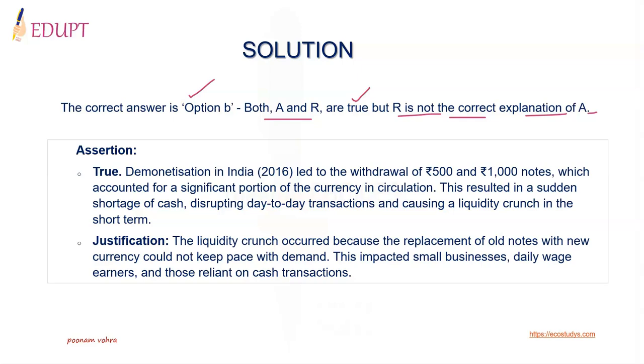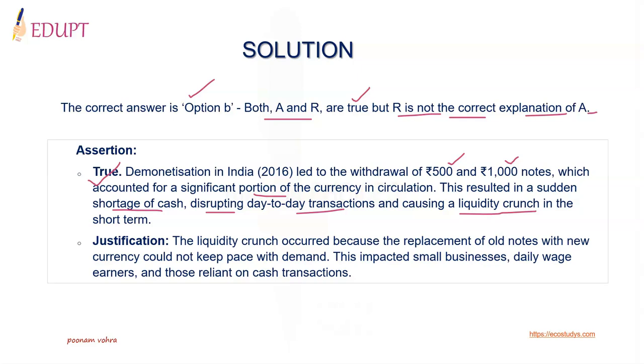The assertion statement is true because demonetization in India led to the withdrawal of 500 and 1000 rupee notes, which accounted for a significant portion of the currency in circulation. This resulted in sudden shortage of cash, disrupting day-to-day transactions and causing a liquidity crunch in the short term.